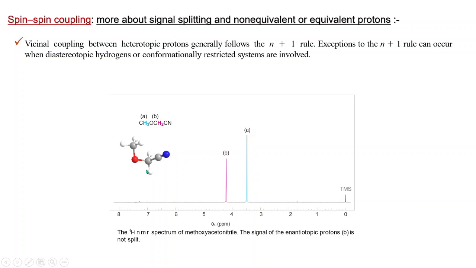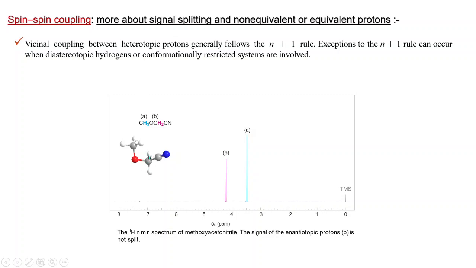That means if you change this proton and write down that molecule, and if you change this proton keeping this hydrogen constant and write down that molecule, then those two molecules will be enantiomers of each other. That's why these two are enantiotopic.